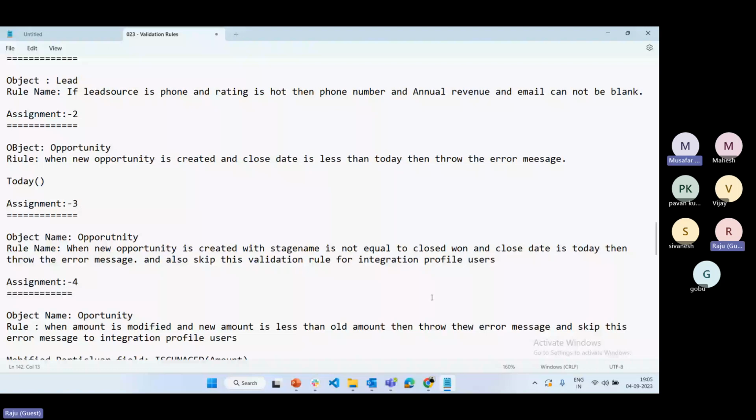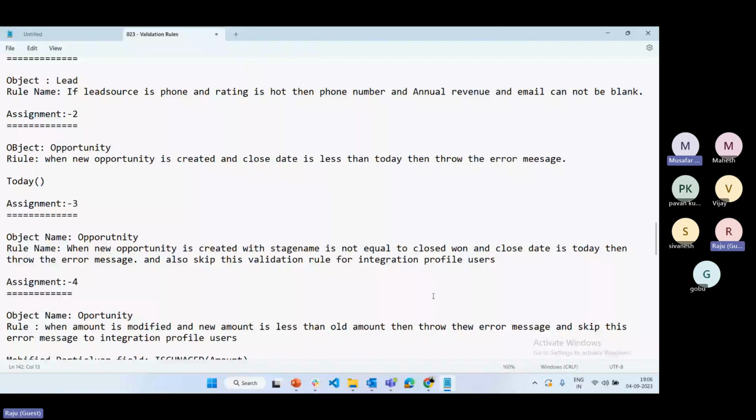See, suppose today I'm going to buy the car. Suppose you updated it in OLX. In that OLX, if your car is still available, it means the close date is open. It is not closed. Suppose I'm going to buy your car, that date is nothing but the close date, right? Your deal is closed, so your car is not available for other customers. Already you sold it. So the close date is today, something like that.